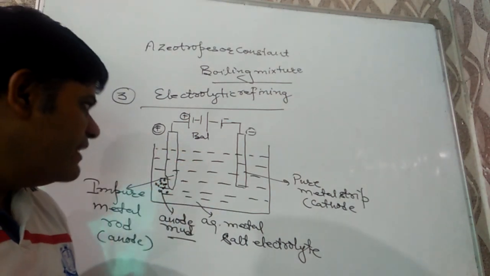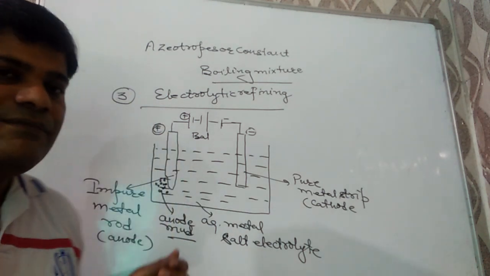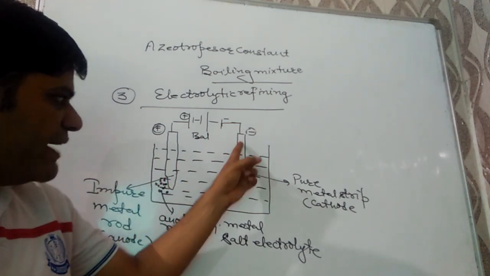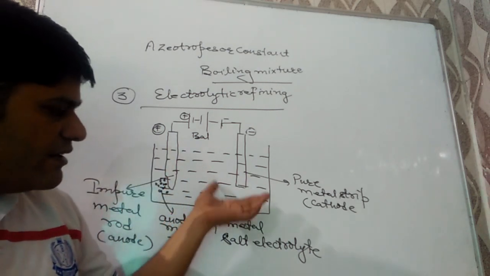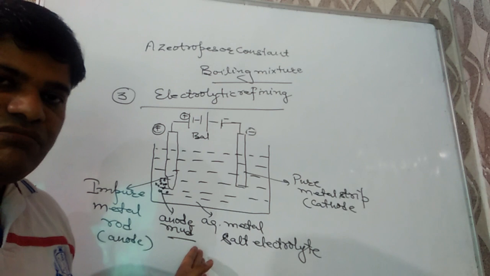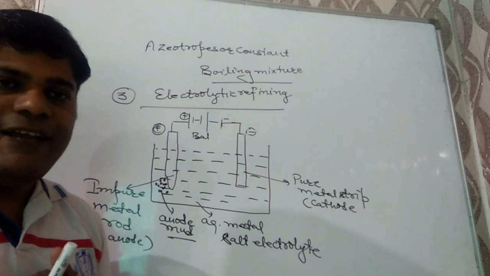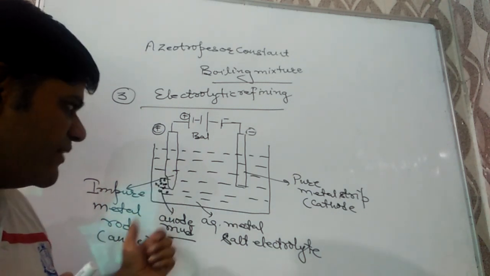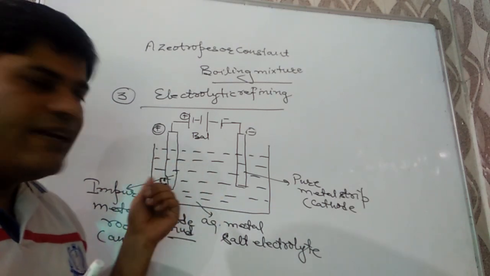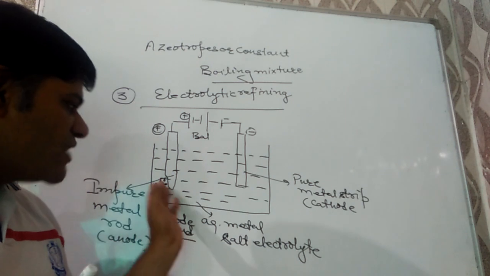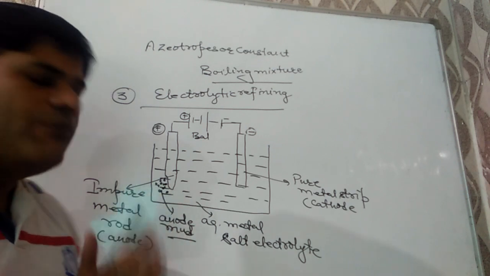What is electrolytic refining? This method is based on electrolysis or electrolytic decomposition. Impure metal rod and metal strip are used as electrodes, and they are suspended in aqueous metal salt or molten metal salt as electrolyte, and these two electrodes are connected with the battery. Impure metal rod is used as anode, pure metal rod is used as cathode, and when current is passed, the pure metal from anode starts to deposit at cathode, and at the end the impurities remain like anode mud.